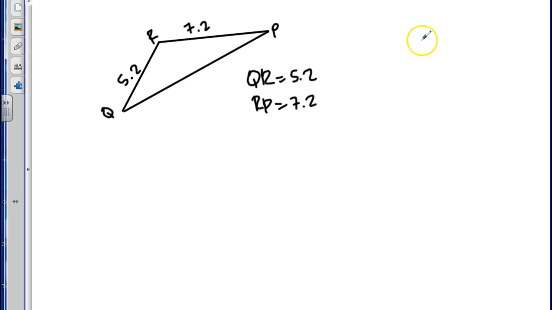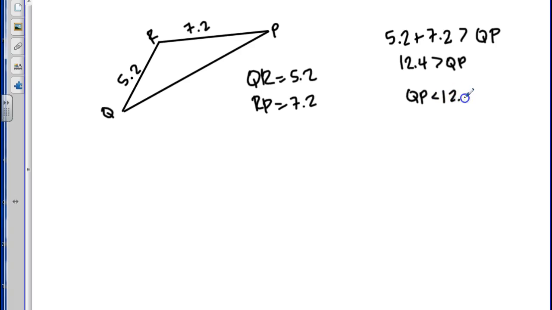So 5.2 plus 7.2 has to be bigger than QP. All right, so that means 12.4 has to be bigger than QP. So QP cannot go over 12.4. If I flip this around, it would say QP has to be less than 12.4.